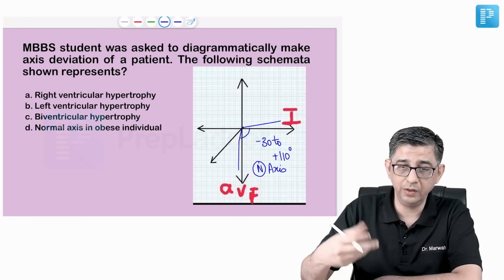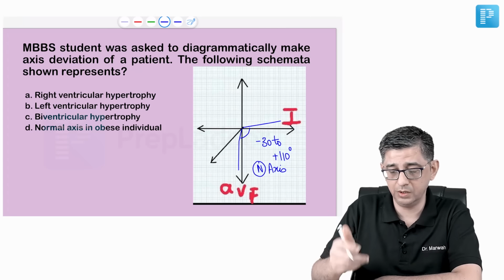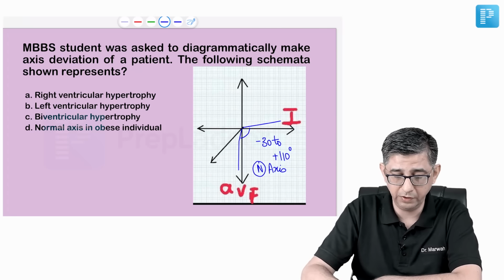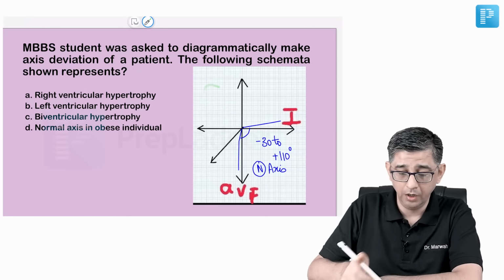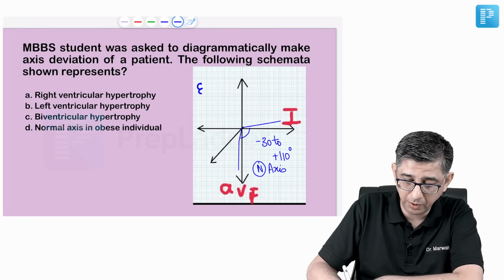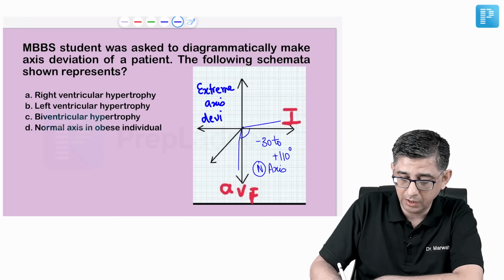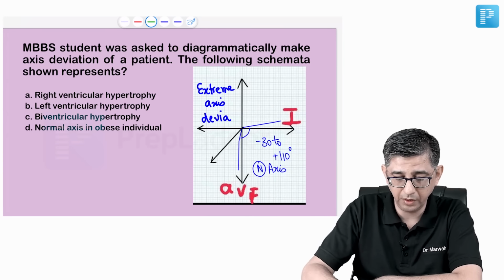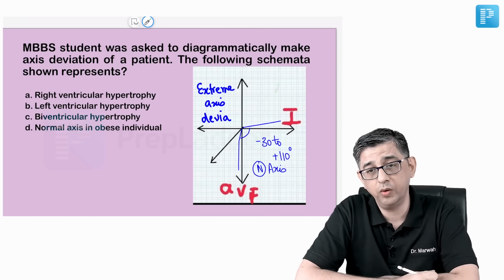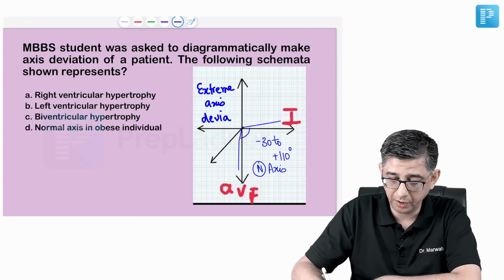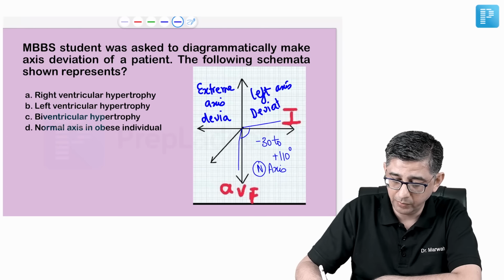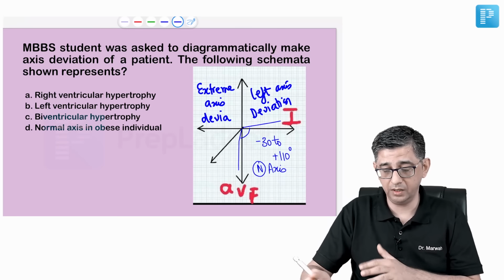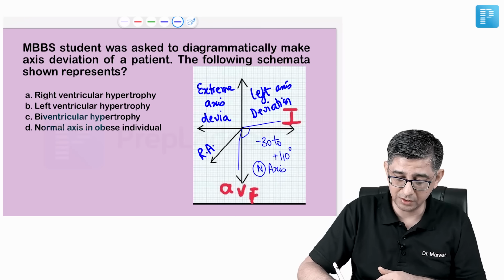However, suppose in the exam next time he gives you a vector. This is the vector that he actually gave. Suppose this vector was in this particular quadrant, then your answer will always be extreme axis deviation, that would be EAD. On the other hand, suppose he gives you the vector in this particular area, the upper left quadrant, then this would be representative of left axis deviation. So I'll just put in the data here so that you can remember it. But in the exam, he drew a vector, and the vector was present in this area, that is right axis primarily.